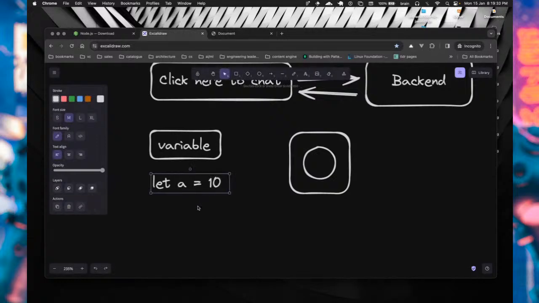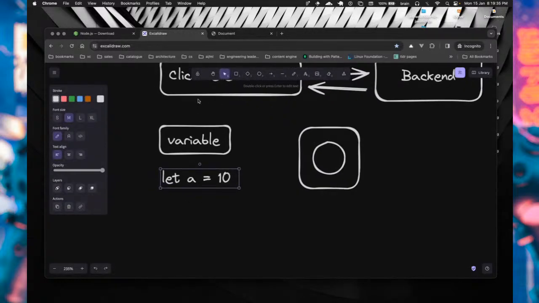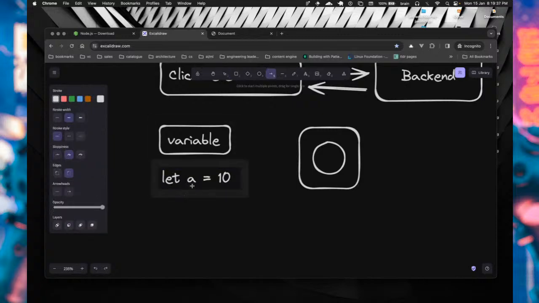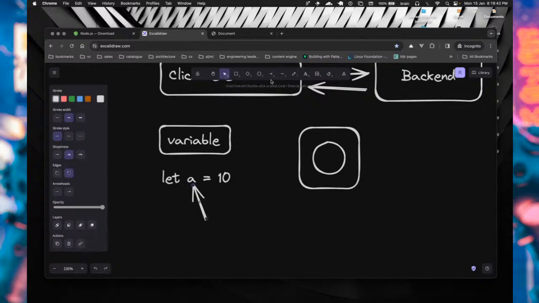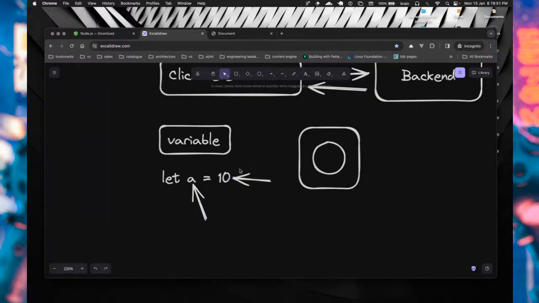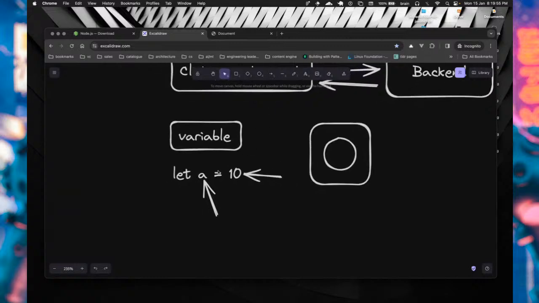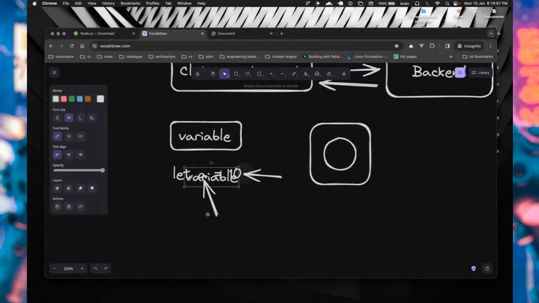So let's look at it from this angle. This is our variable right here. This is the variable, and this is the value. For our example, the value is a number, but yes, you can actually have values with different types, right? We call them data types. We'll get to that. All right, so this is the variable, and then this is the value.